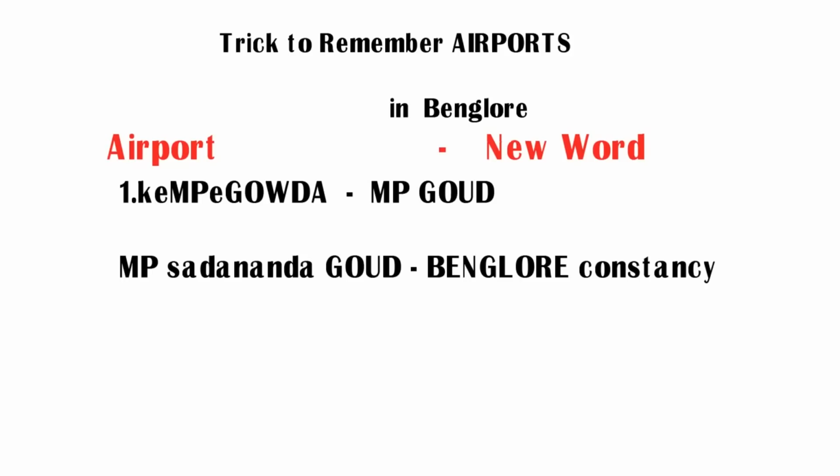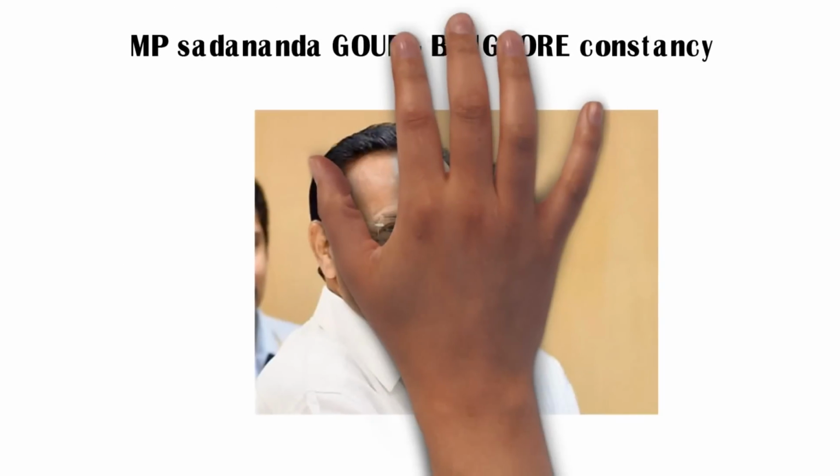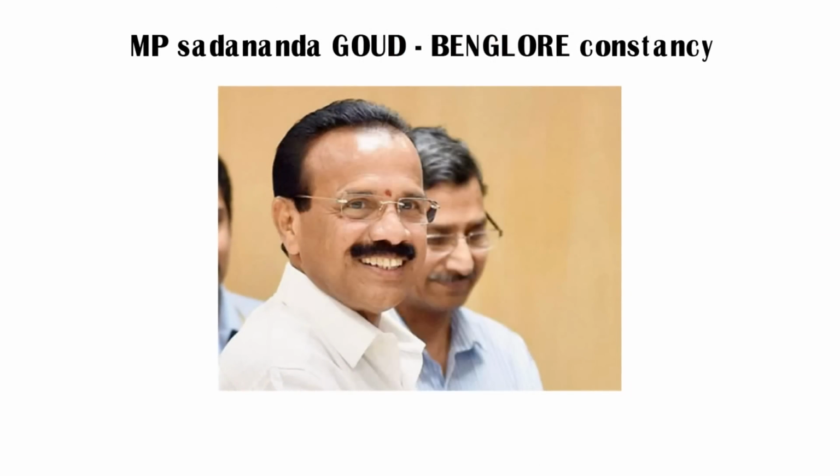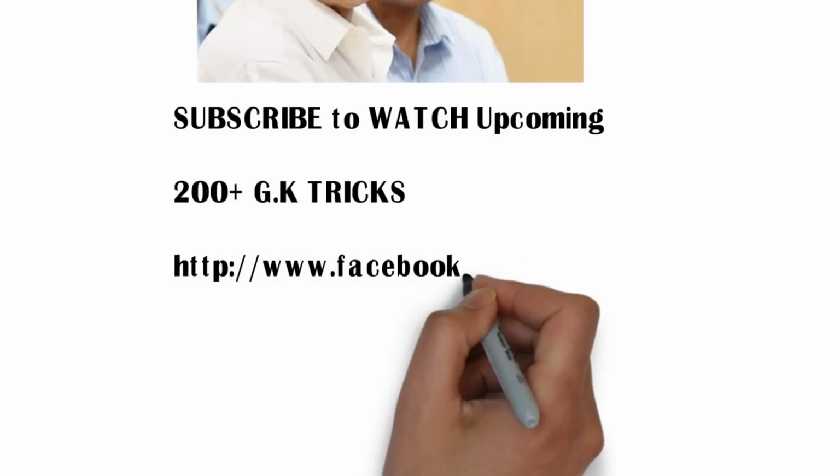Here MP Sadananda Goud stands for Kemp Gowda Airport and his constituency Bangalore stands for the place where Kemp Gowda Airport is there. Friends, try to remember Sadananda Goud so that you can easily remember Kemp Gowda. It is in Bangalore. Try to remember the central minister name Sadananda Goud. He is from Bangalore constituency.